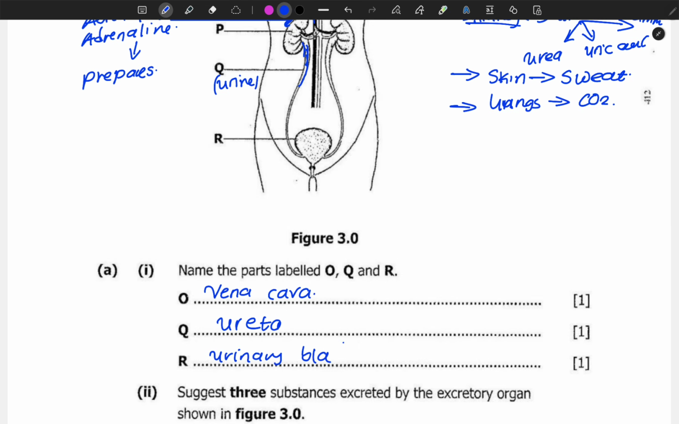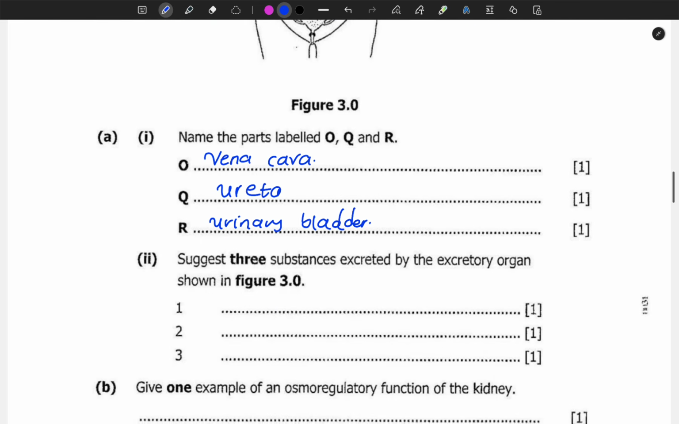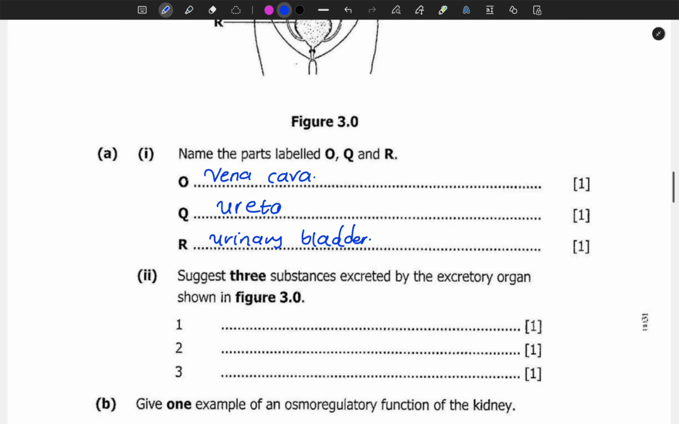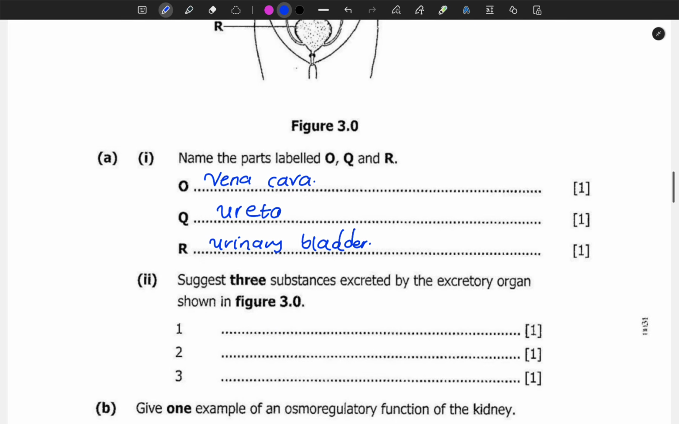So why have I added urinary? To differentiate this bladder from the gallbladder. We have the gallbladder, so to differentiate that bladder, we put urinary, so that the marker, or in general a person, can remember that we are dealing with the bladder with the kidney. Then number 3: suggest 3 substances excreted by the excretory organ shown in figure 3.0.